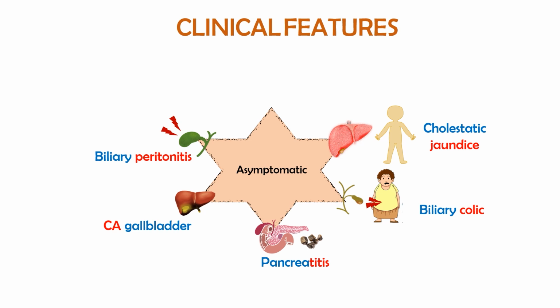And when there is perforation of the gallbladder, all the bile and all the contents are going to leak into the peritoneal cavity and cause peritonitis, and this is a very severe and life-threatening condition. So this is again a complication of gallstones. You see how they can cause biliary peritonitis when there is perforation of the gallbladder.